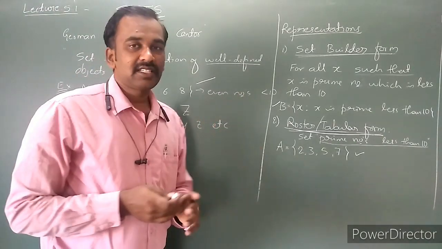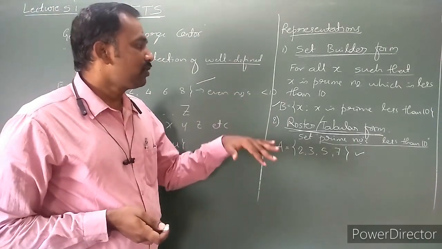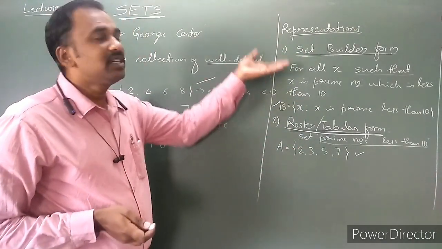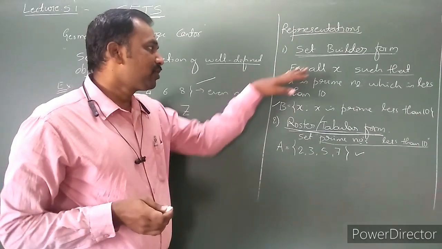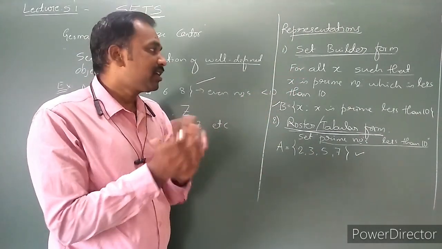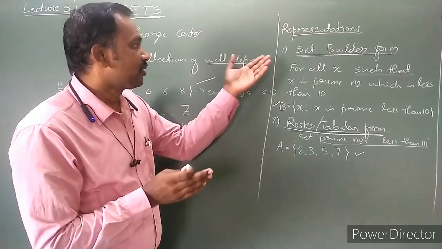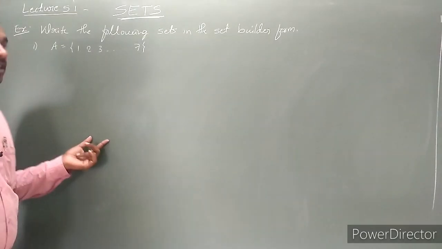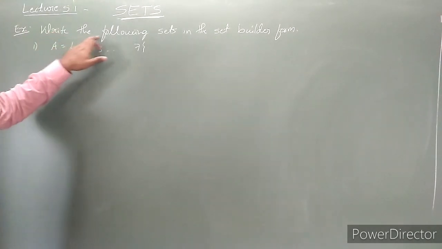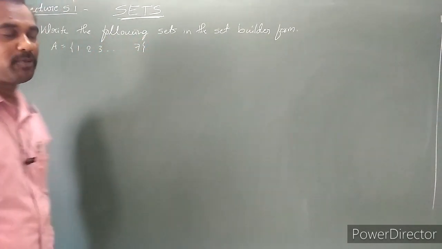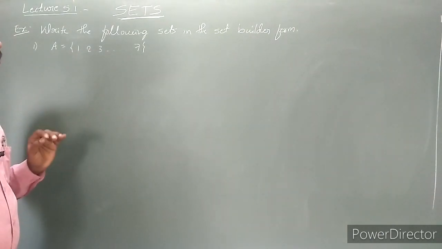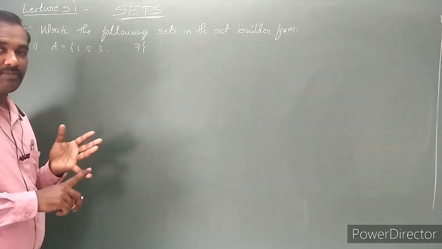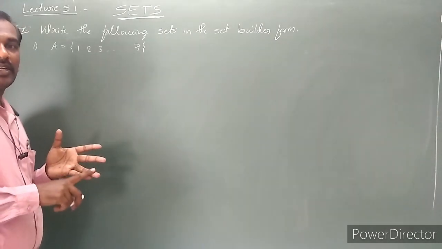Now let's take some examples of how to write set builder form into roster form, and roster form into set builder form. Let's understand the difference in representation of the set builder form and the roster form of sets. Here is an example: write the following sets in set builder form. We already know the two types of representation of a set: one is the set builder form, and the other is the roster or tabular form.